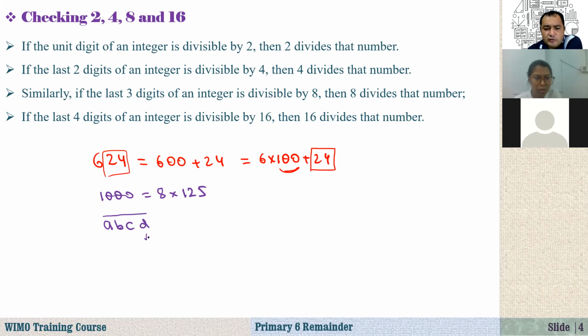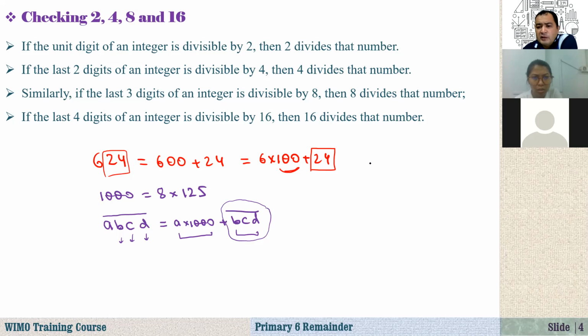You know that D is the units digit, then the tens digit, hundreds digit, and thousands digit. So I can just write it as A times 1000 plus BCD, the number formed by B, C, D. The first part is divisible by 8. Now the problem is whether BCD is divisible by 8 or not, because if two numbers are divisible by some number, then their sum is also divisible by that number. That's why, to check if the given integer is divisible by 8 or not, we just need to check the number formed by the last 3 digits of this number.